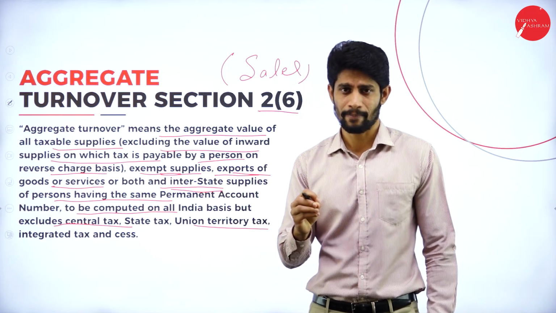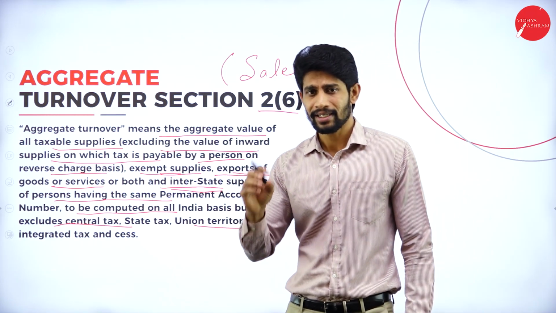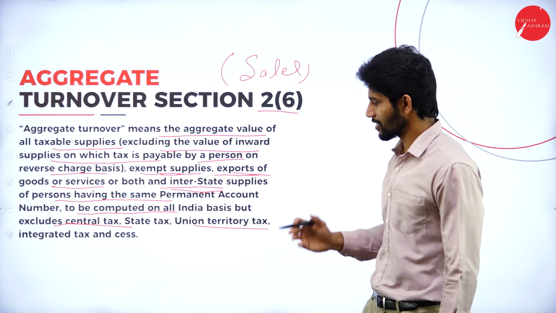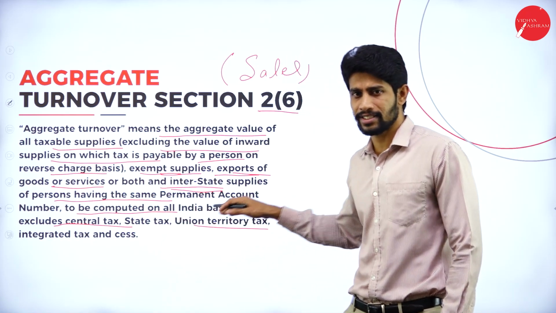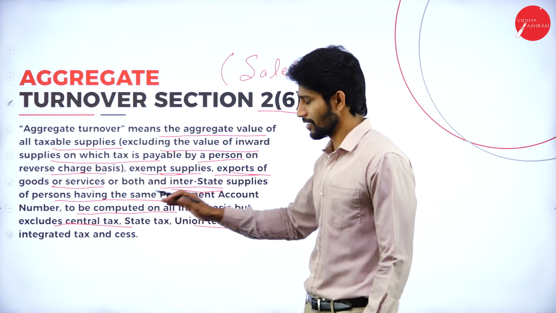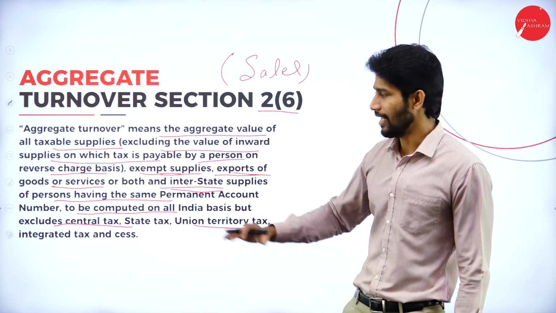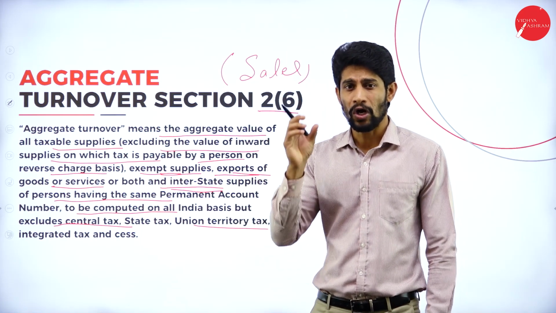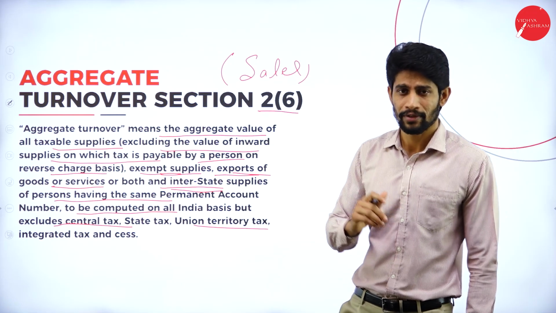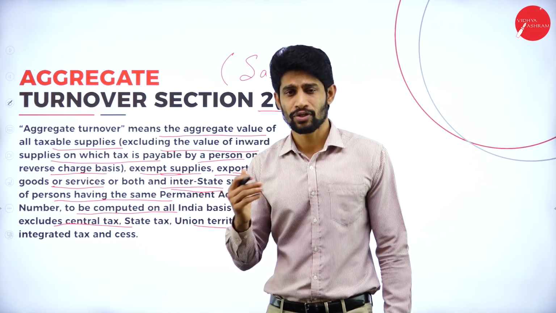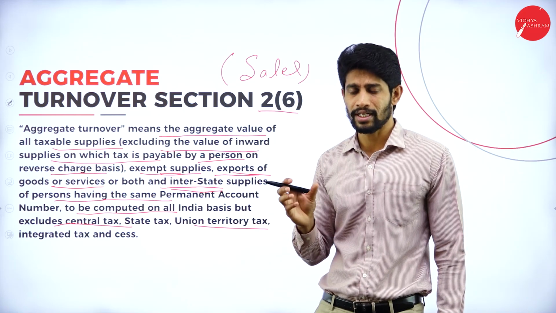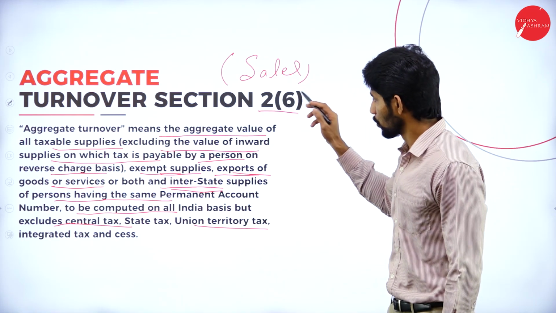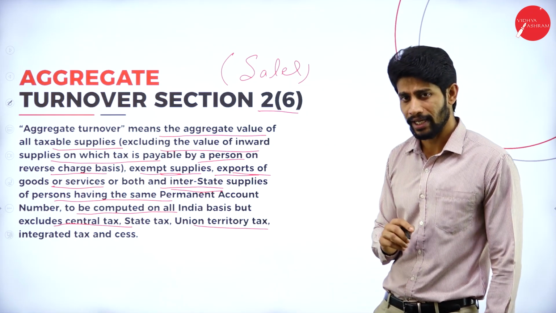If it is a sale, if it is sold by the supplier, then it is supposed to be considered for computation of aggregate turnover, except the GST paid, that is CGST, SGST, IGST and cess. Except the GST paid, all other items are supposed to be included. All the sales, whether exempted supply or zero rated supply or exports, should be included to compute the aggregate turnover under section 2 subsection 6 of CGST Act.